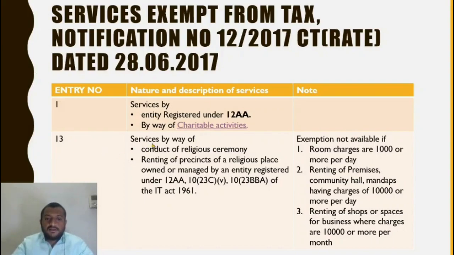Entry number 13, services by way of conduct of religious ceremony, renting of precincts of a religious place owned or managed by an entity registered under 12AA, 10 subsection 23C clause 5, 10 23BBA of the IT Act 1961. Exemption not available if room charges are 1000 or more per day, renting of premises, community hall, mandaps having charges of 10,000 or more per day, renting of shops or spaces for business where charges are 10,000 or more per month. So what does this mean?